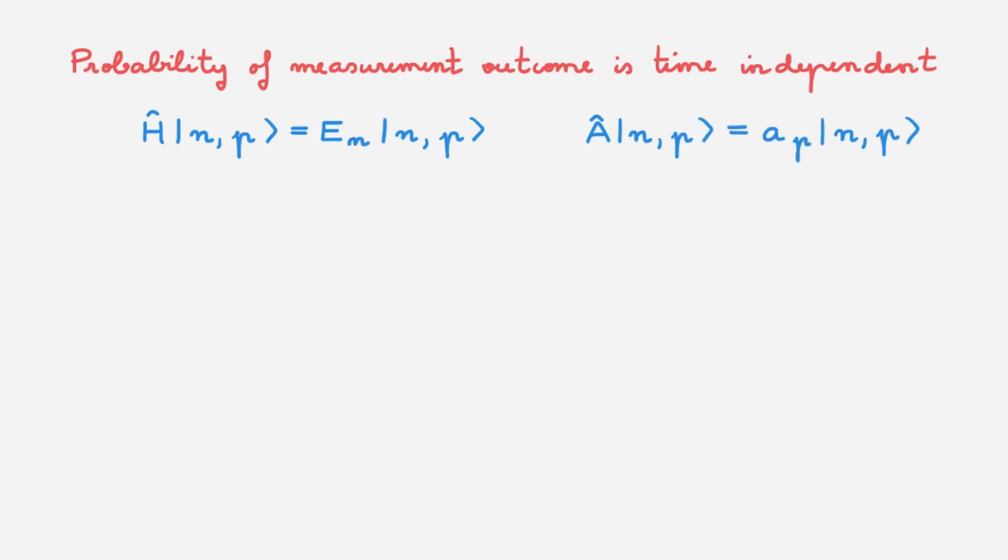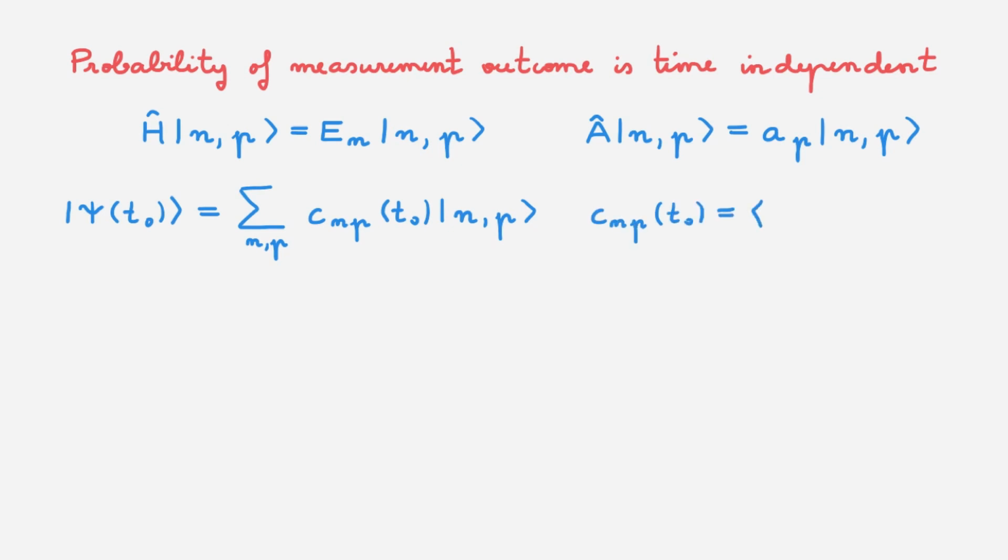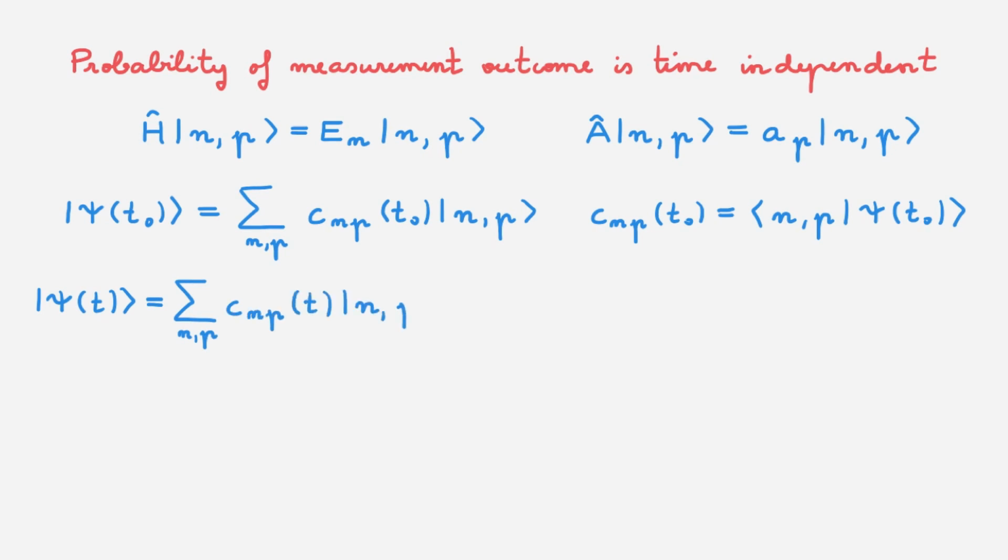Let's now consider an arbitrary state psi at time t0. To study the time evolution of this state, we derived a recipe in the video on the Schrödinger equation for conservative systems. The first step of the recipe is to expand the initial state in the basis spanned by the eigenstates of the Hamiltonian. As usual, the expansion coefficients are given by this bracket. We can now immediately construct the state at a different time t, as given by this new expansion, where the expansion coefficients are related to the original ones by a simple phase factor.